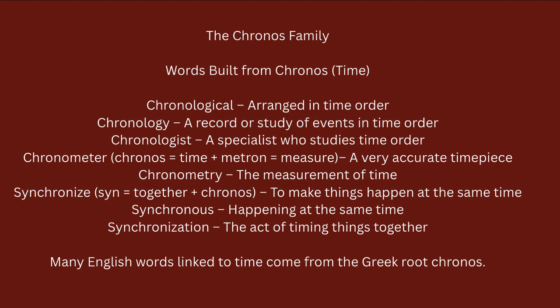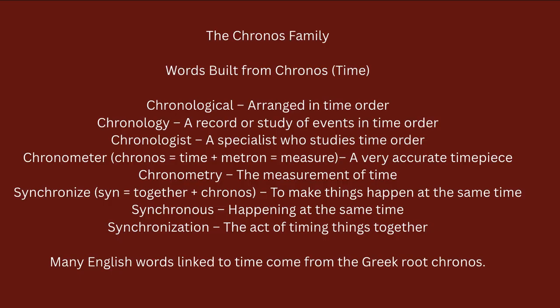In so many questions it is asked: arrange the following in chronological order, which means arrange them in time order, like what happened in a particular year, like 1980, after that 1984, 1986. So it is called being arranged in chronological order. Then we have chronology, a record or study of events in time order. These words are similar.